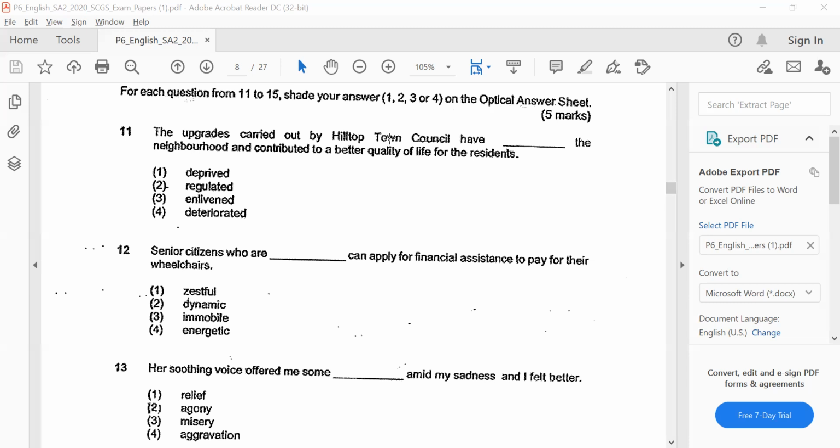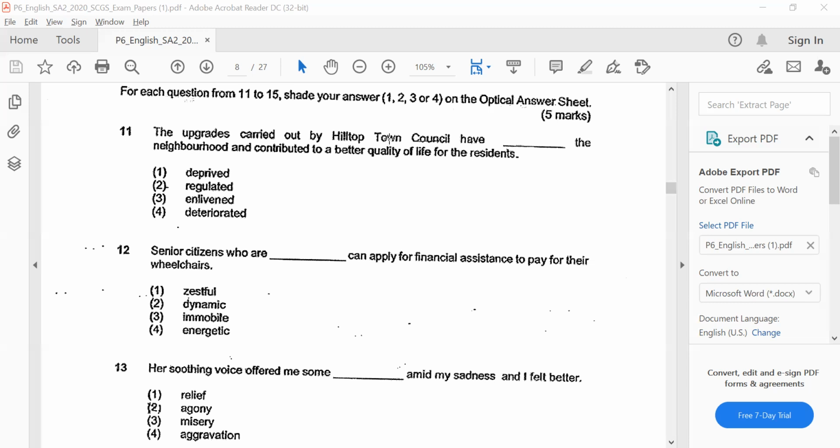If you are not sure still, let's look at the other options by using the elimination technique. Energetic, is energetic really a word that is used to describe senior citizens? I reckon not, because at such an old age, they are obviously not full of energy, right? More of the contrast actually. Are they zestful? Are they full of zest, right? They are obviously not, once again, because they are of old age, so they are not zestful.